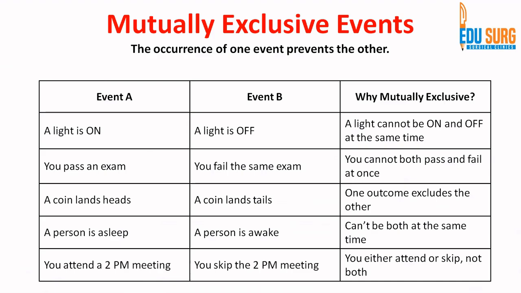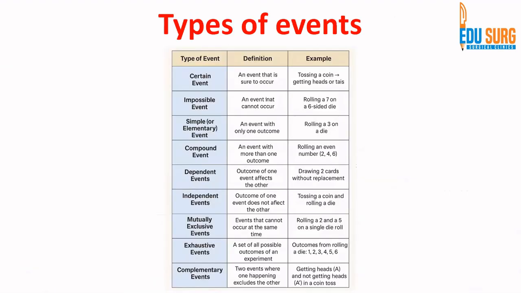Like you pass an exam or you fail an exam. A coin gives heads, a coin gives tails. Sleep versus awake. You attend a meeting, you skip the meeting. So these are very exclusive events. You can't have a midway where you do this also and that also. That is where you get the answer that the events are mutually exclusive. Remember these terms, understand these concepts because they will help you when you study advanced probability and statistics.